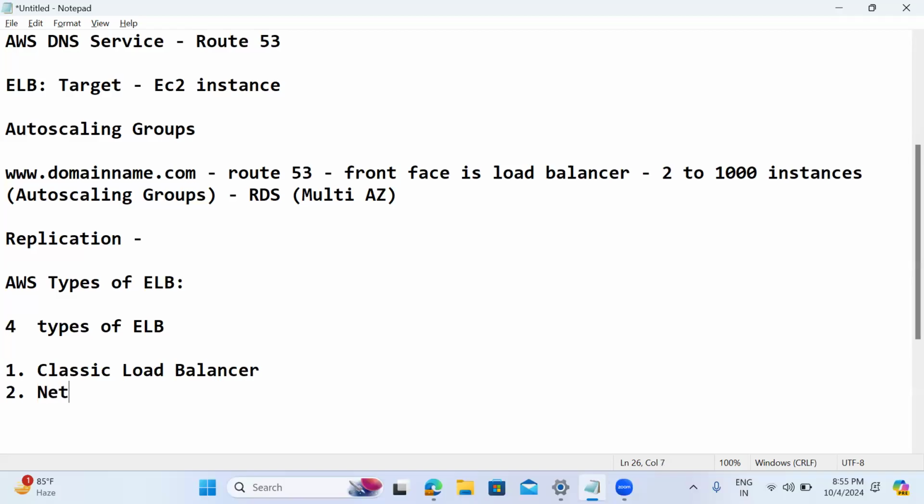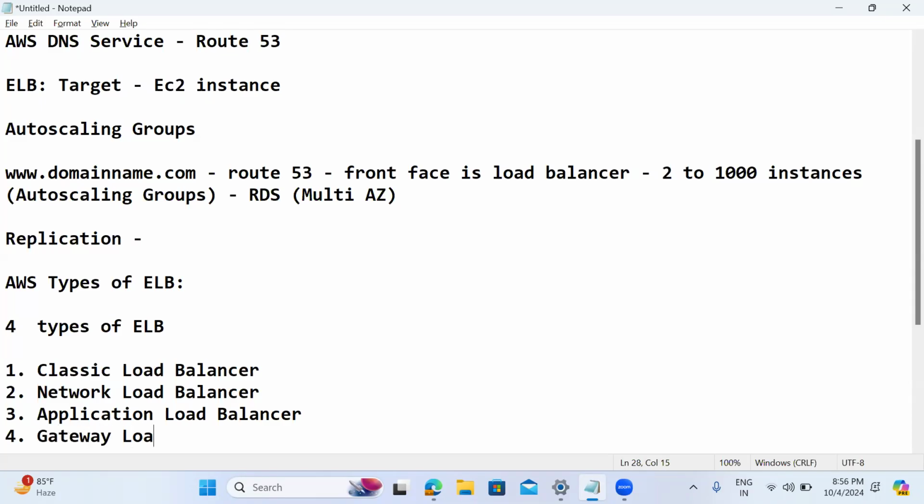The second one is the network load balancer, the third one is the application load balancer, and the fourth one is the gateway load balancer.